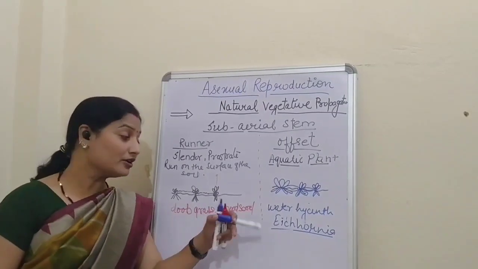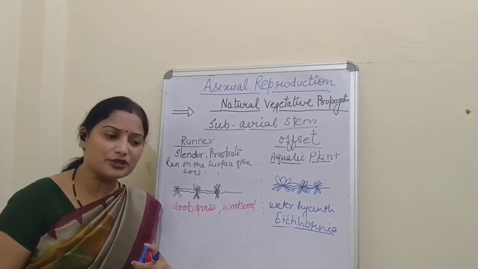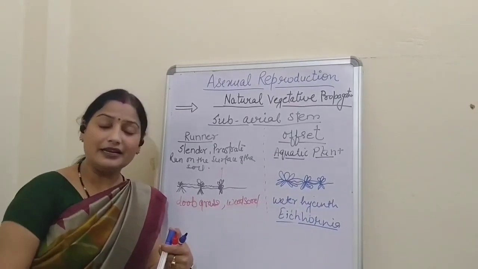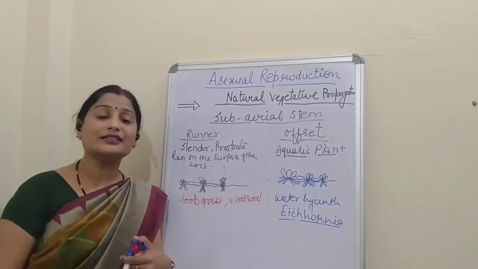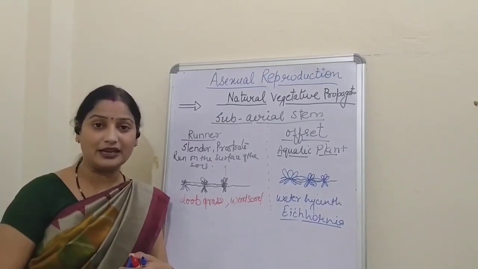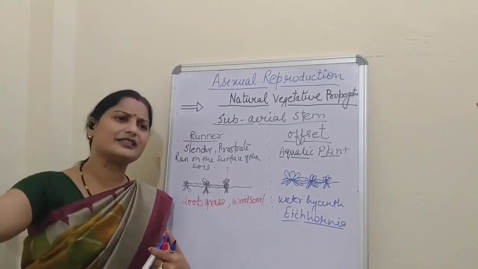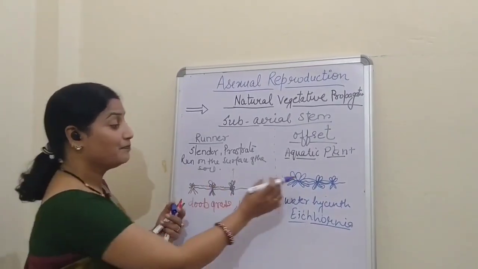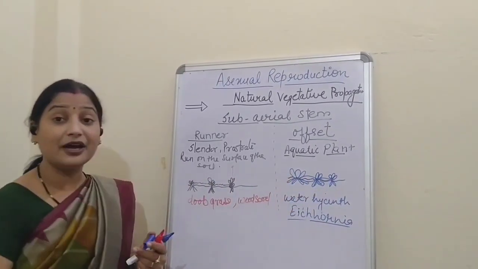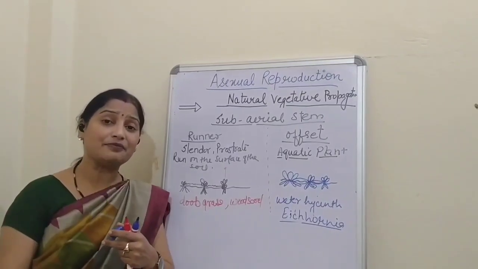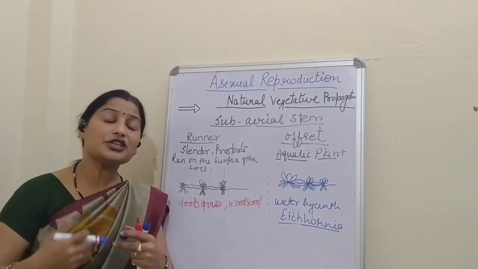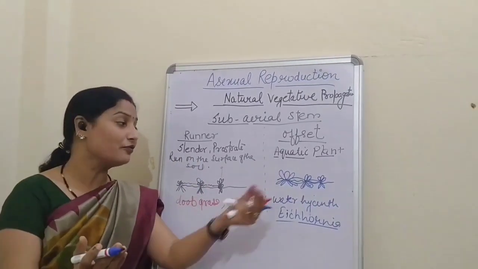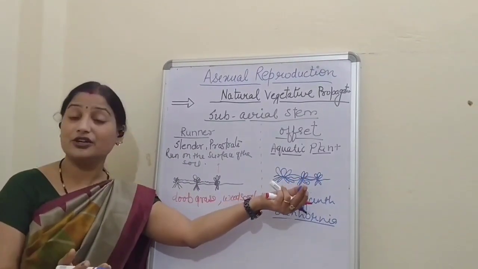Now, the reason is that this plant is very beautiful, and it was imported into India just to enhance the beautification of the water bodies. At that time, the plant was grown on the pond. But what happens? Small stems develop, and within a short time the reproduction doubled and the whole water body was filled with this plant, Eichhornia.